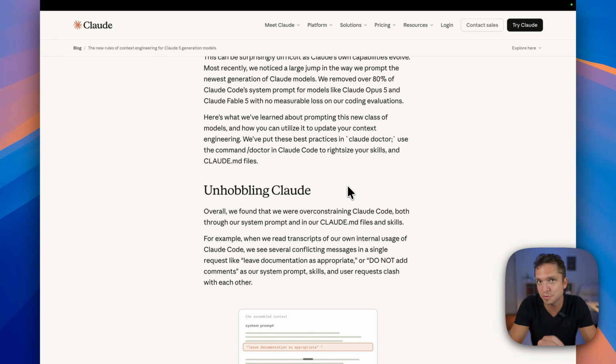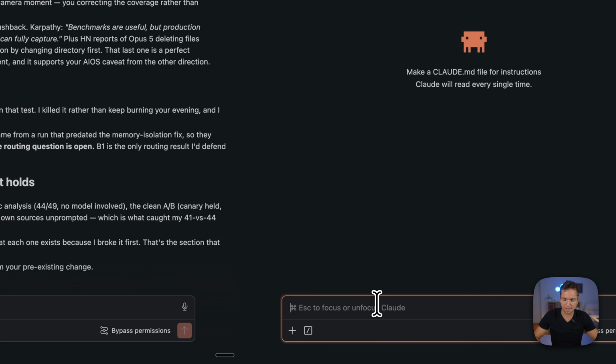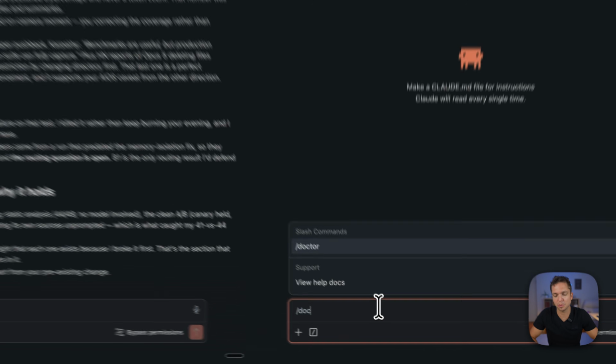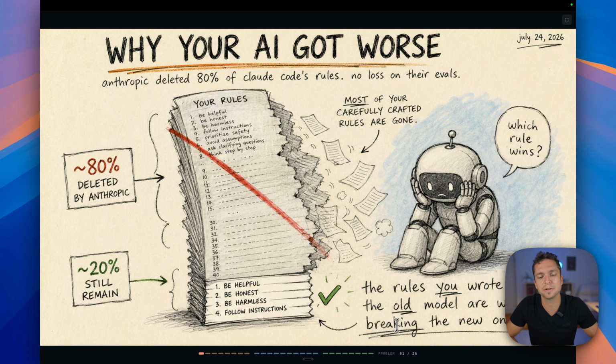We're going to see what the test results were, and we're also going to have a look at the new skill called Doctor and how it applies to your context engineering. Let's get into it. So first things first, let's look on the right hand side. I'm just going to kick this thing off and we're going to run this thing called Doctor. I'm going to hit that and come back to it very soon.